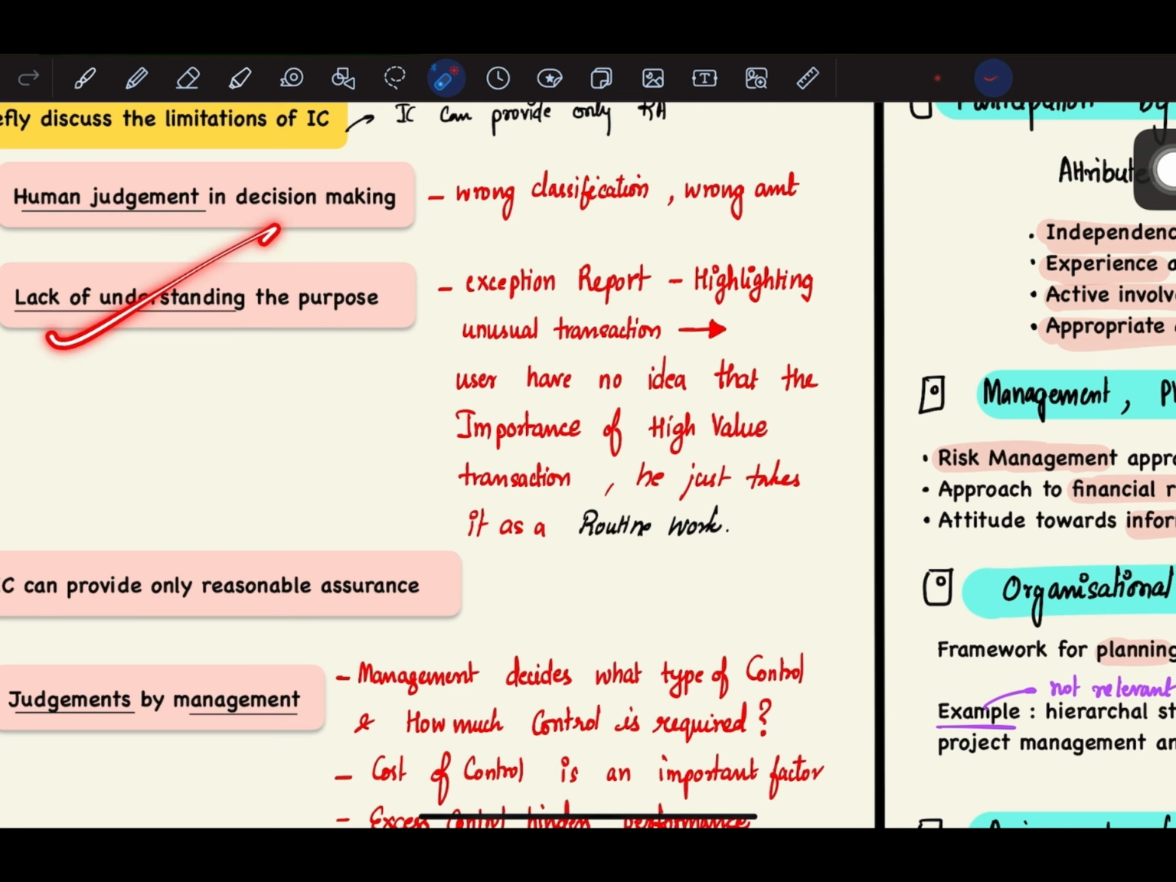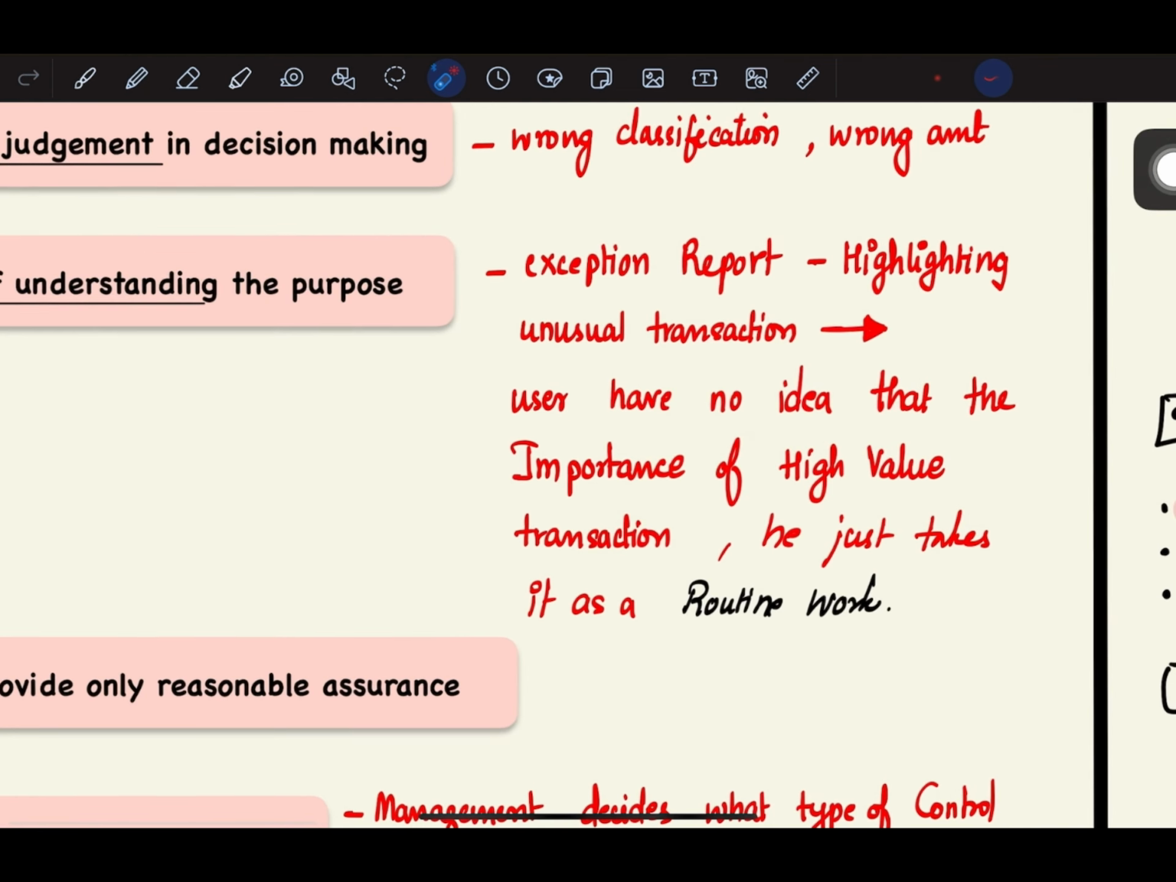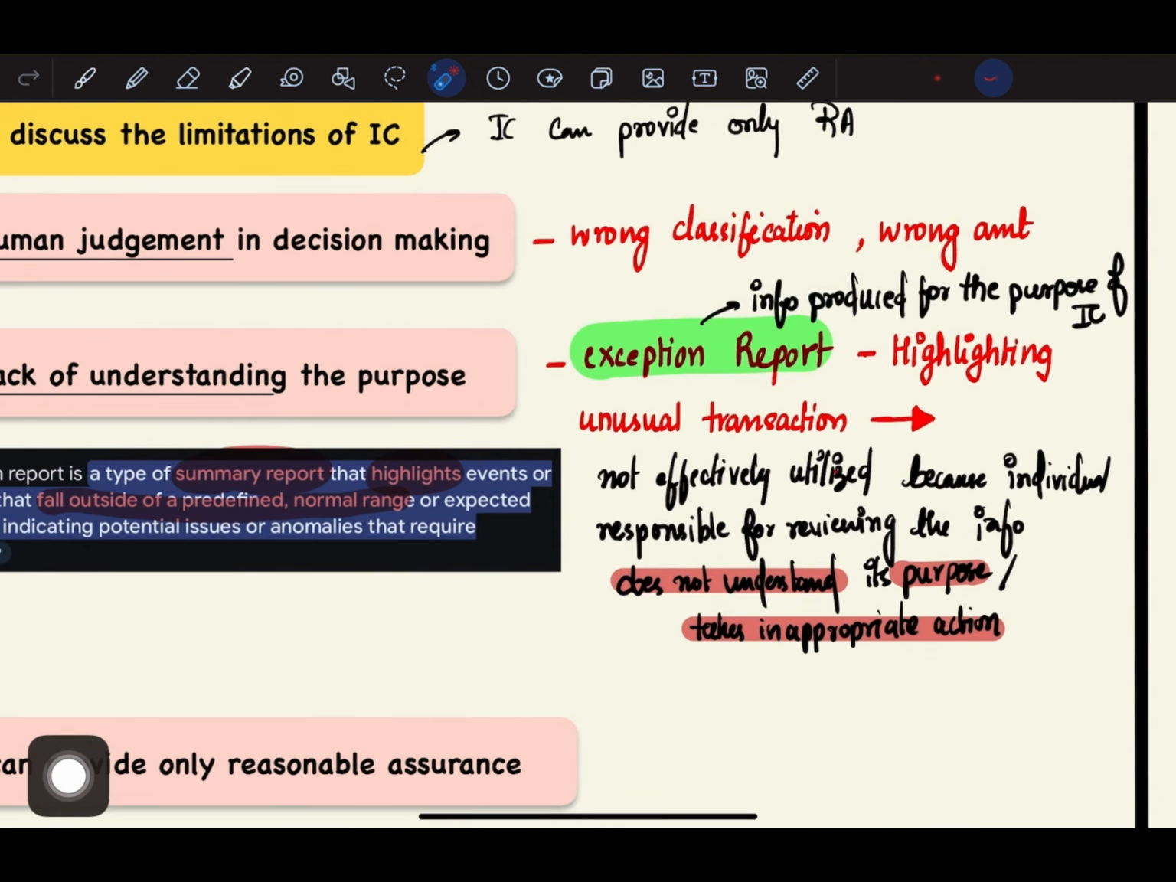The second one is lack of understanding the purpose. So in lack of understanding the purpose, the main idea over here is that there is specific information that is produced for the purpose of internal control, and the user of that information is not effectively utilizing that information because that individual, that user who is responsible for reviewing the information, actually does not understand its purpose and he takes inappropriate action because of it.